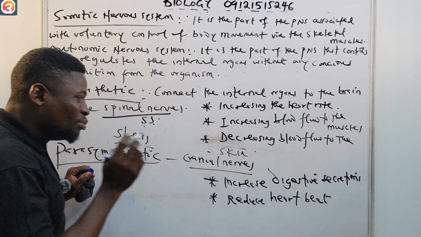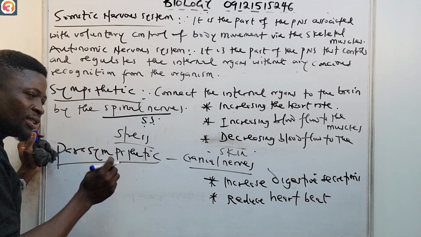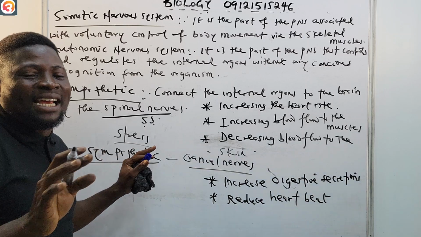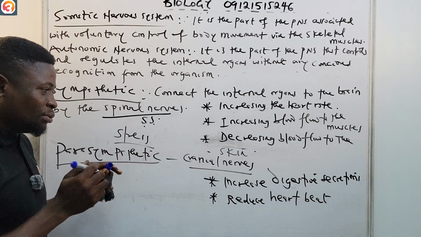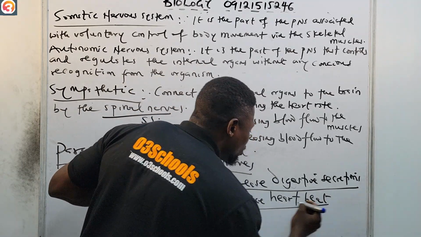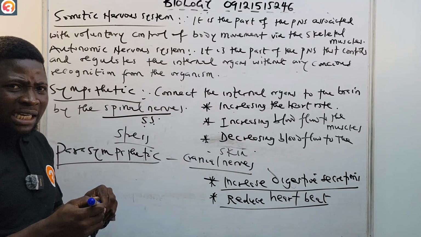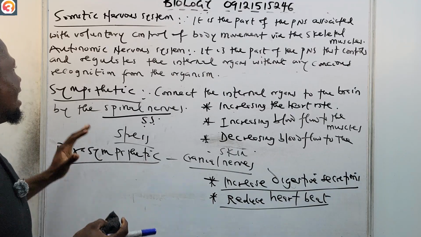This goes to show that parasympathetic nerves are activated when the organism is at rest, when it's balanced, when it's relaxed, because they increase digestive secretions and also reduce your heartbeat. If your heart is not beating fast, it definitely means that you are relaxed. So that is that for that.